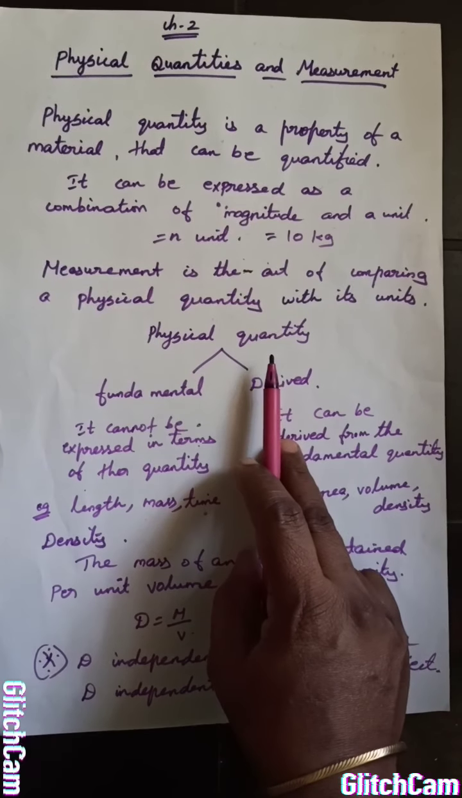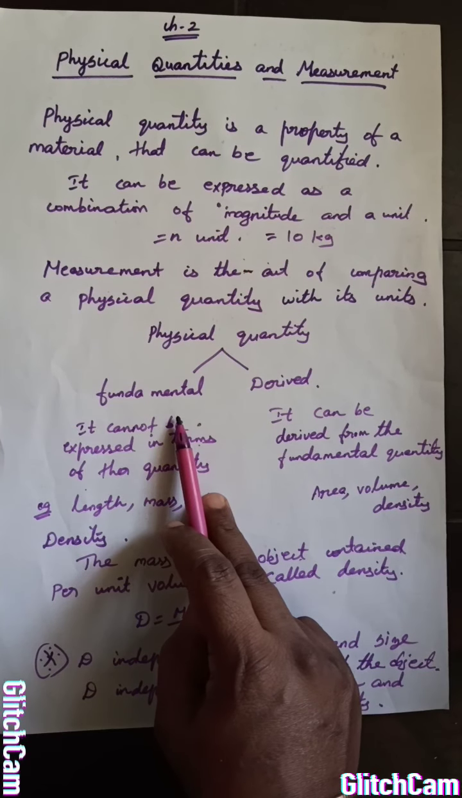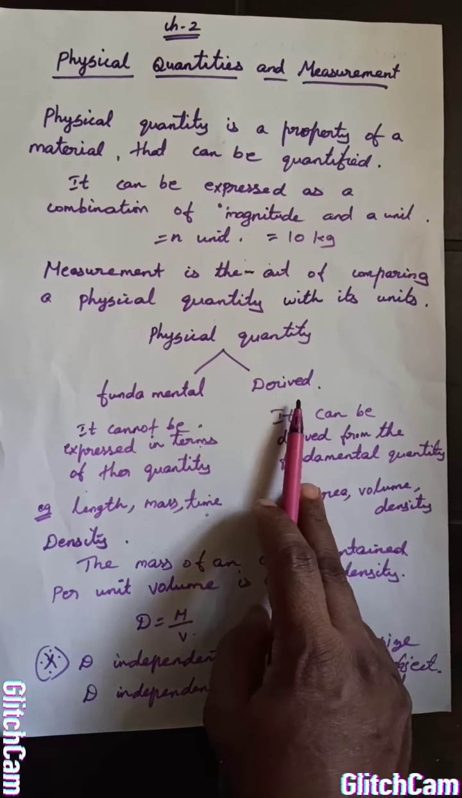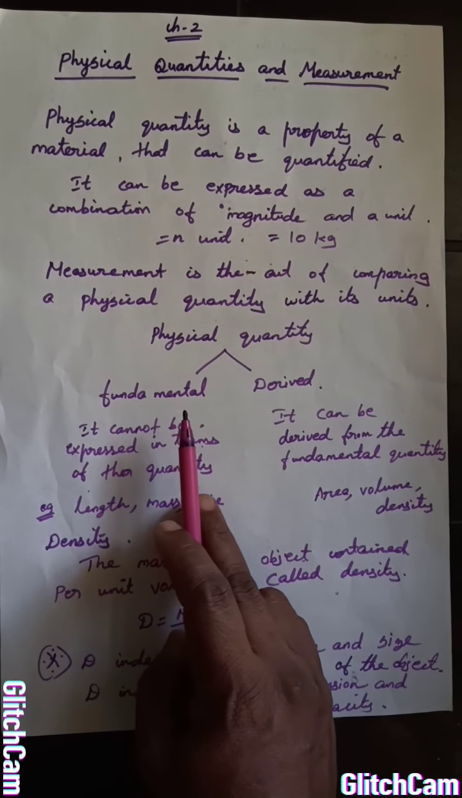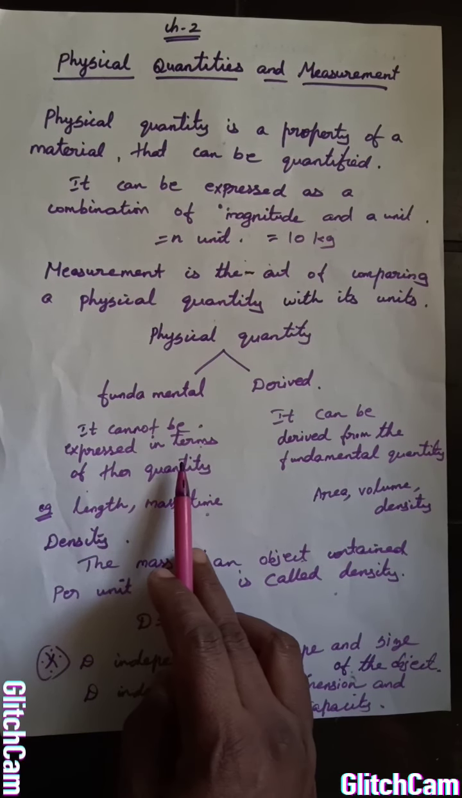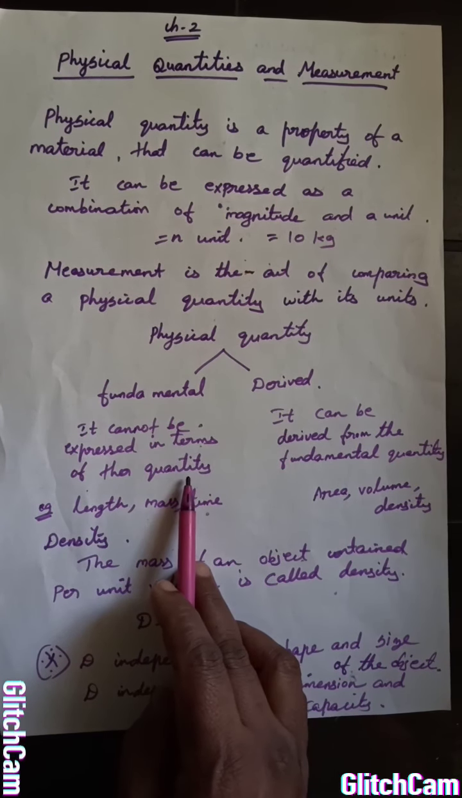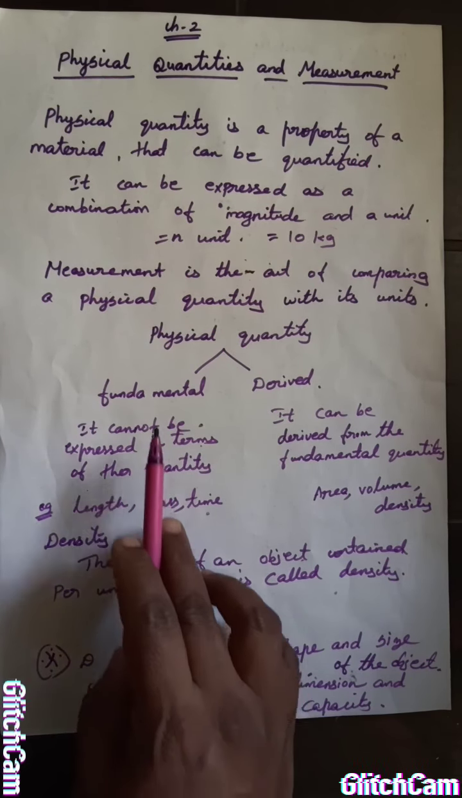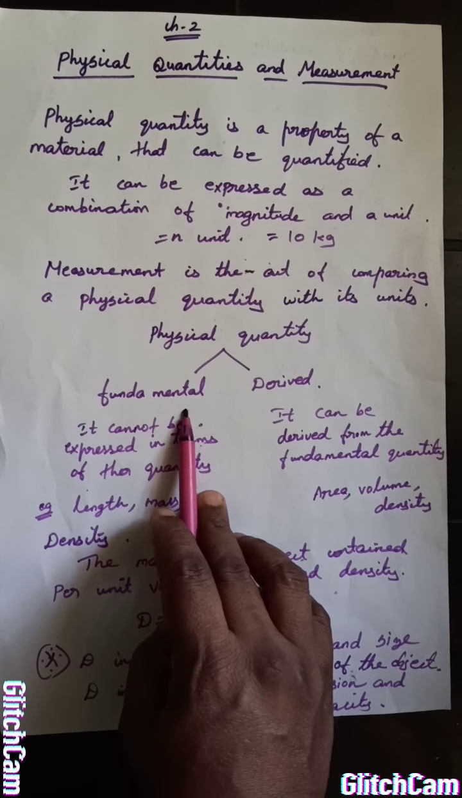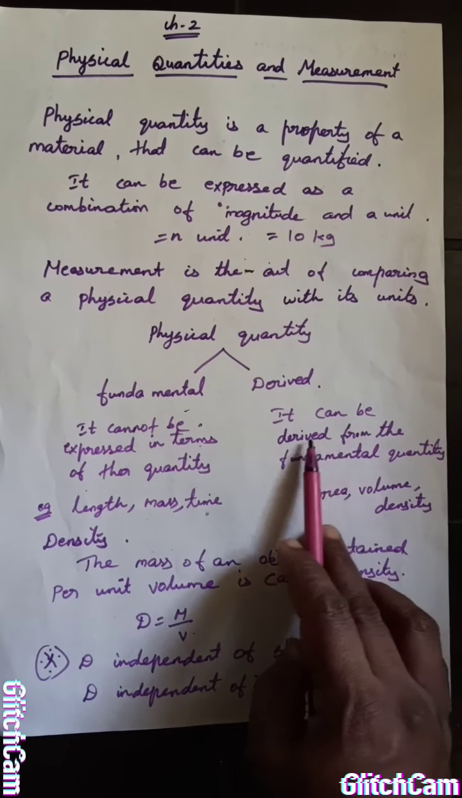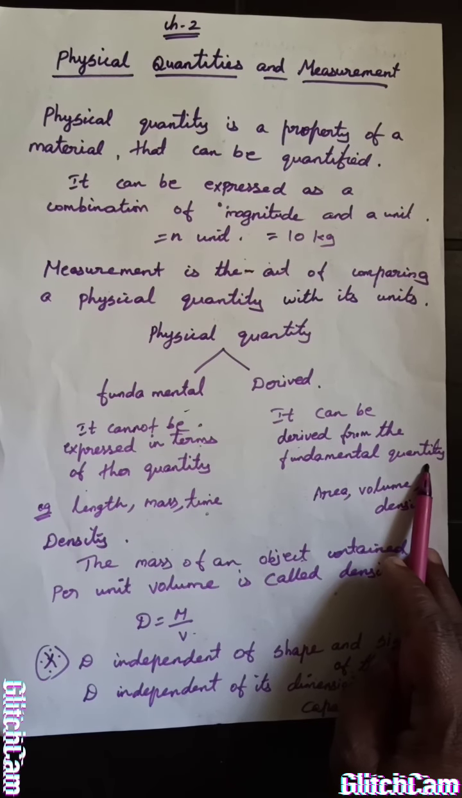Okay, so now we go with physical quantity. Physical quantity has two types. One is called fundamental physical quantity. The other is called derived physical quantity. What is a fundamental physical quantity? This is a physical quantity which cannot be expressed in terms of other quantities. For example, length, mass, time. These are called fundamental physical quantities. The next one is derived physical quantity. It can be derived from the fundamental physical quantities.